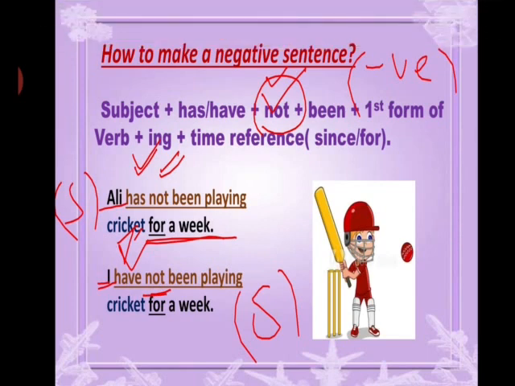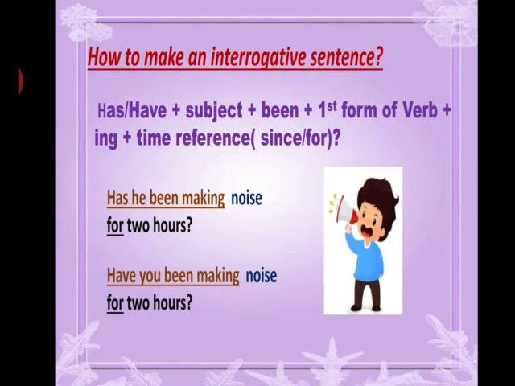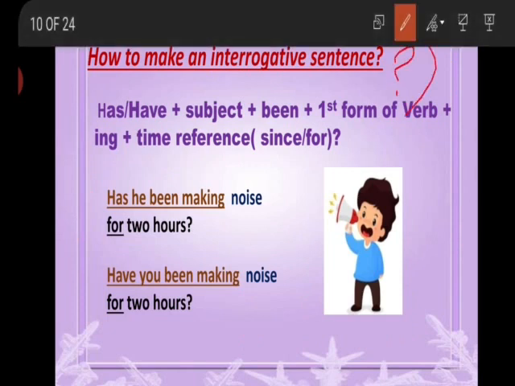Okay now, yes, our last sentence is how to make an interrogative sentence, or you may say how to make a question sentence. In question sentences, students, we use helping verb in the start of the sentence, and our main helping verb for the present perfect continuous tense are has and have.